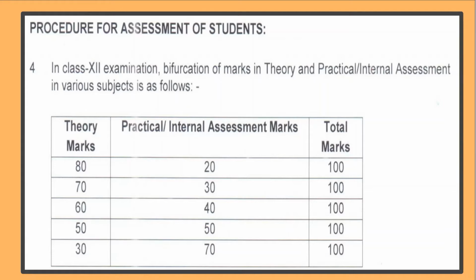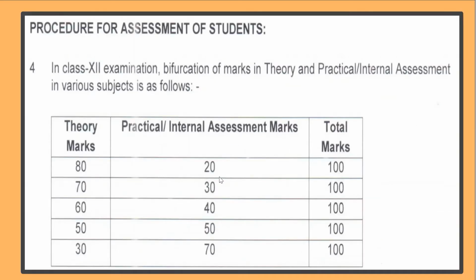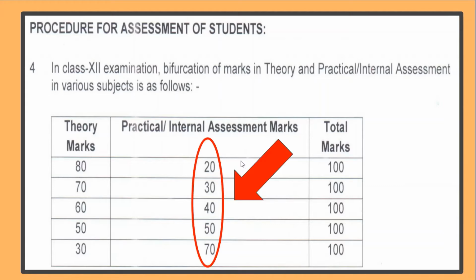Our 100 marks in each subject are inclusive of both theory as well as practical marks. Now, depending upon your subject, which subject you have chosen, accordingly the theory marks are given as 80, 70, 60, 50 or 30, and the remaining marks are from the practicals that may be conducted through an external examiner or the internal. So, when we talk about these practical marks, these are already sealed.